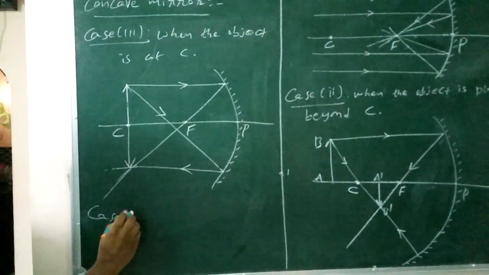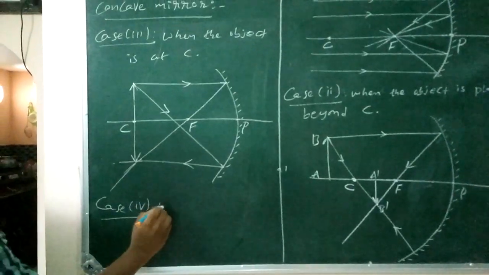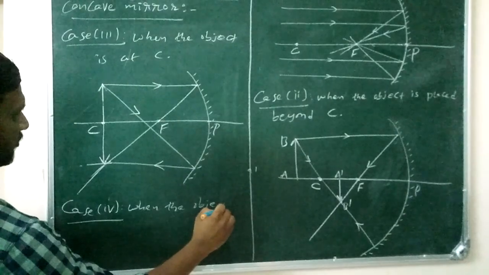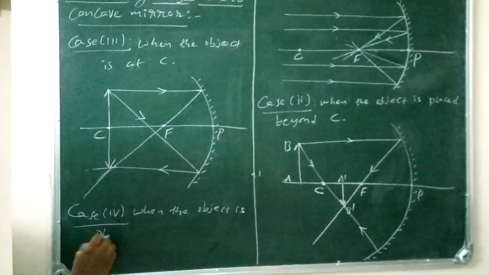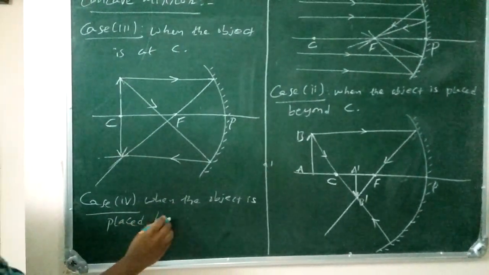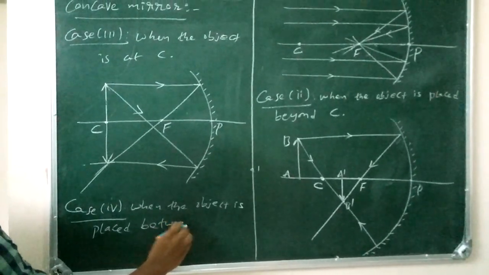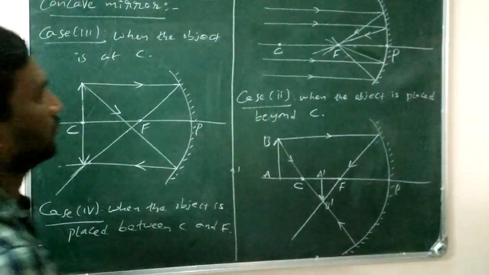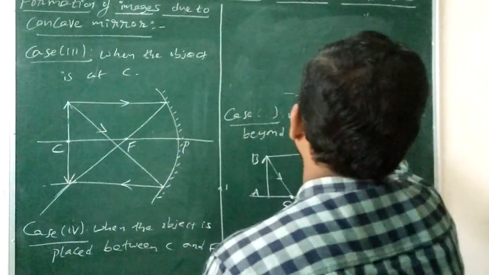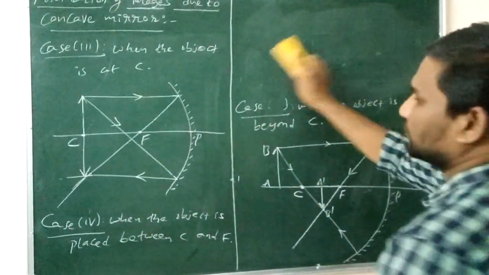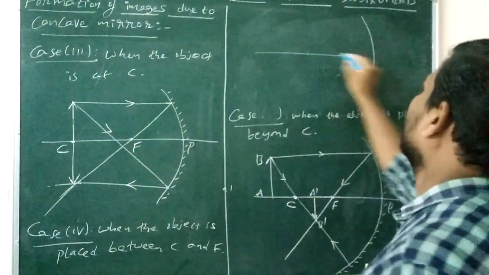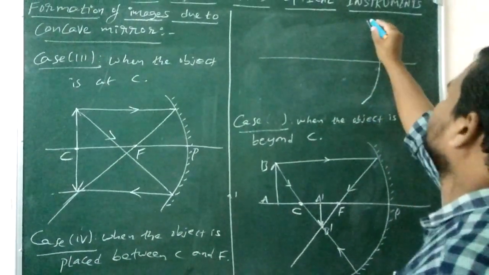And case 4. When the object is placed between the center of curvature and principal focus. Again take the concave mirror.